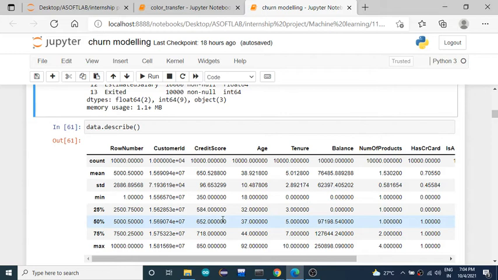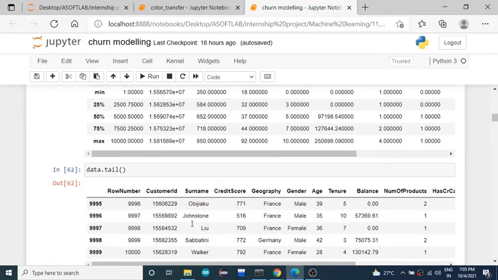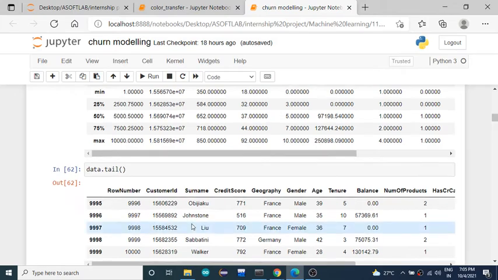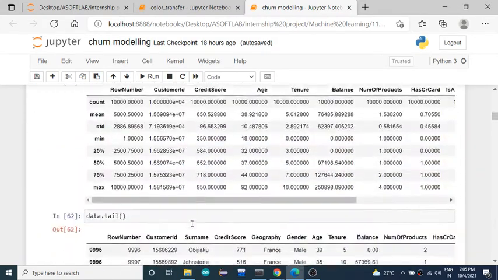Otherwise, if you are going to fill it manually with any of these values, like standard deviation, minimum value or maximum value, then you can look for it here and fill it instead of manually calculating it. Okay. And using these two methods you can get lots of information, and after this if you get the tail or the top rows, this will be the result.